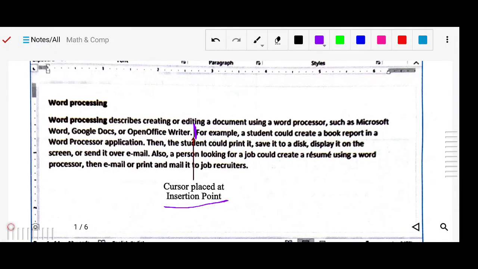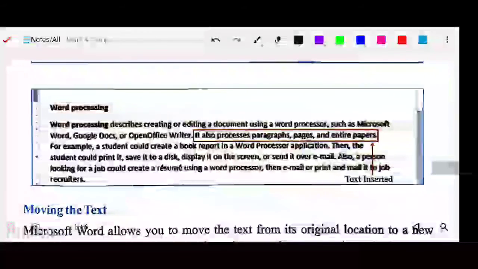It means that when the cursor is blinking there, anything you enter will be inserted there. That word will be understood as text coming in. Got it? Here you can see it in this example.